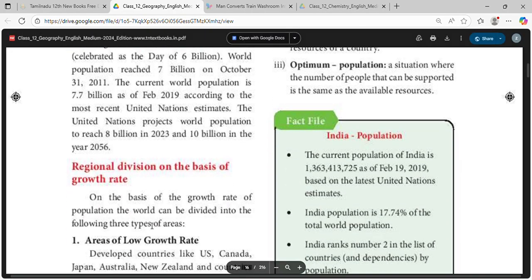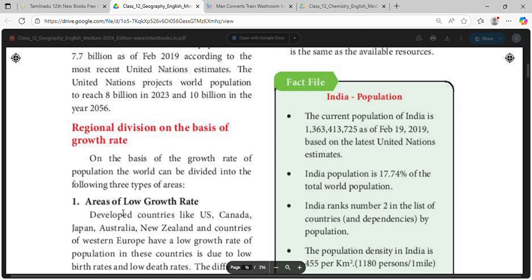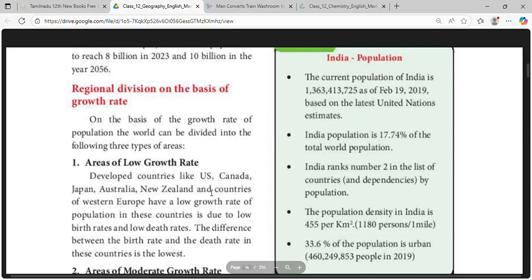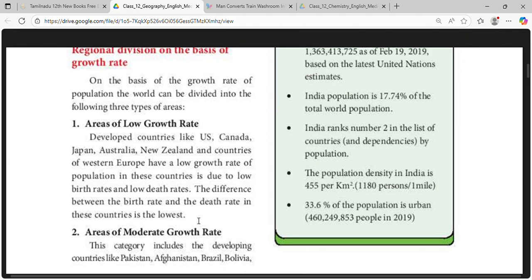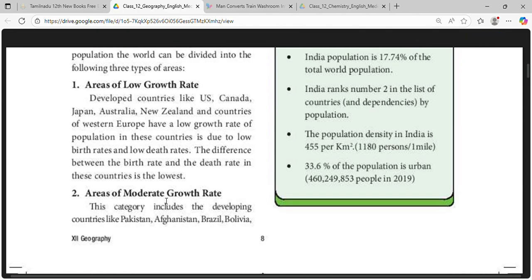On the basis of growth rate of the population, the world can be divided into areas of low growth rate. Developed countries like the US, Canada, Japan, Australia, New Zealand and Western Europe have low growth of population. This growth is due to low birth rates and low death rates. The difference between the birth rate and death rate in these countries is the slowest.